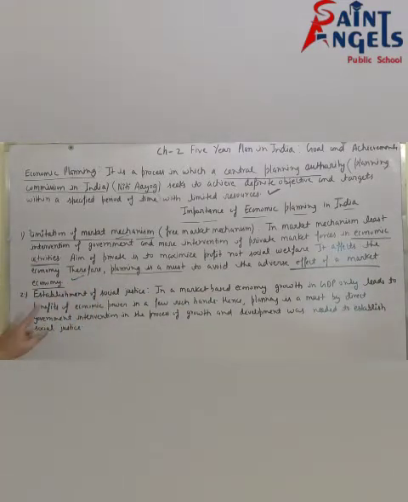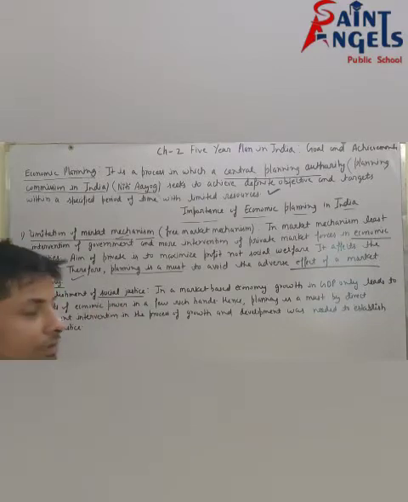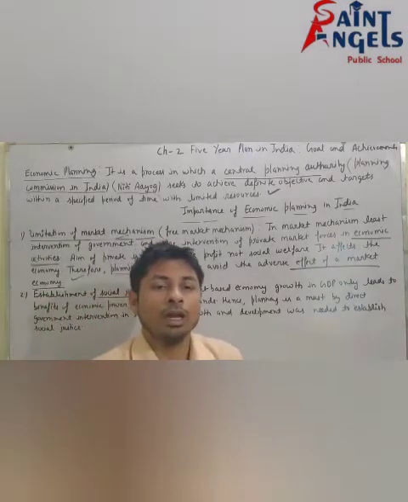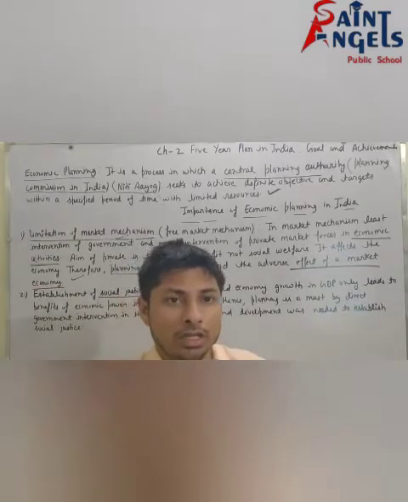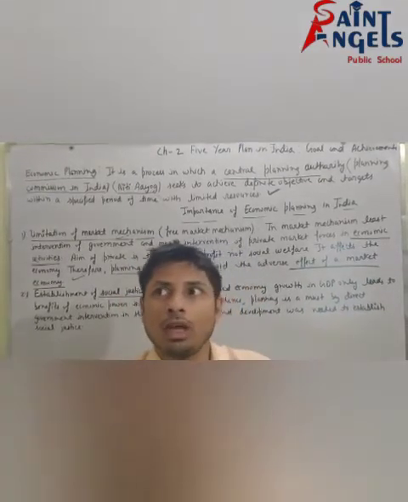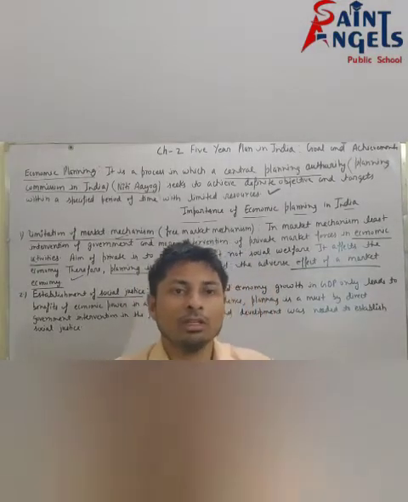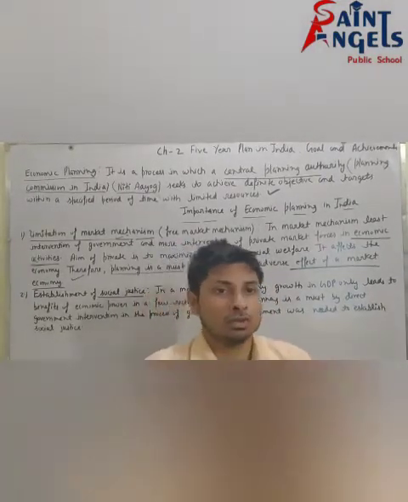See, next point, establishment of social justice. What do you mean by social justice? Social justice means equal distribution of benefits among the people of the society.